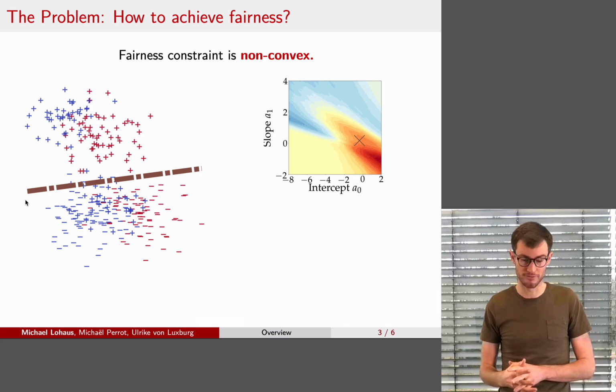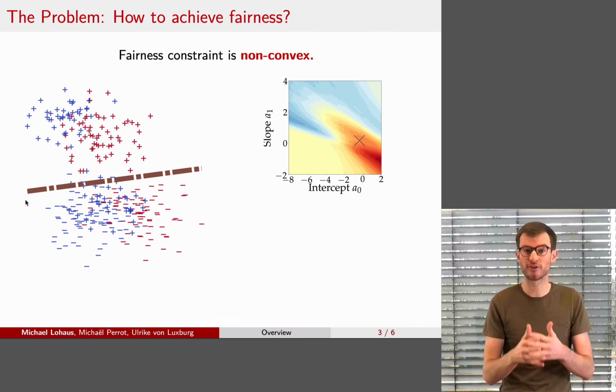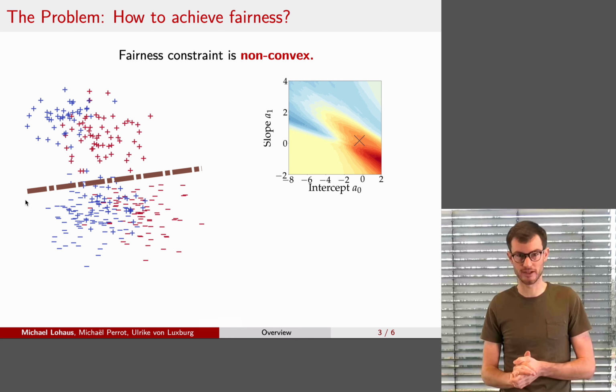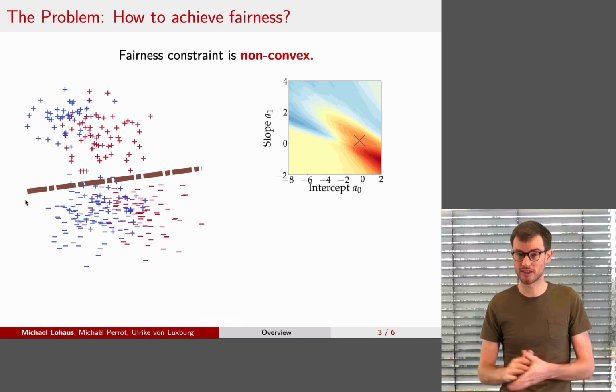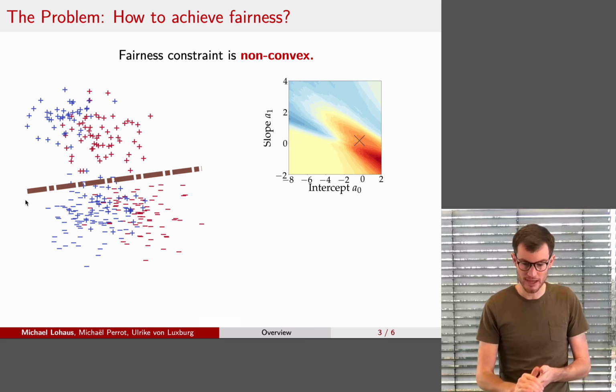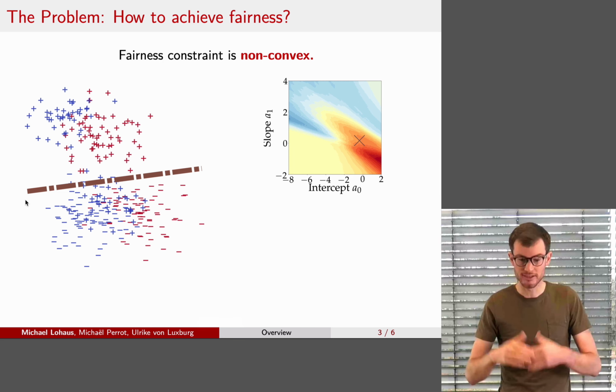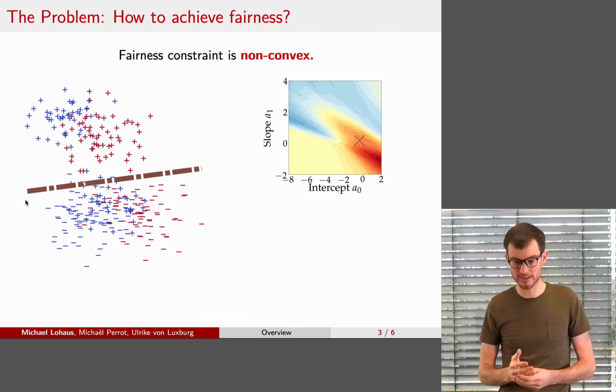We can visualize this in the plot on the right. Each linear classifier corresponds to one slope and intercept. And we can plot the corresponding fairness value that this classifier achieved. So for example, the linear classifier on the left, we have seen that it advantages the red group. The corresponding slope and intercept has a red DDP value. Therefore, the cross lies in the red region. That's where the red group is advantaged.